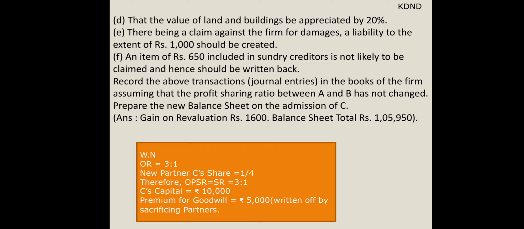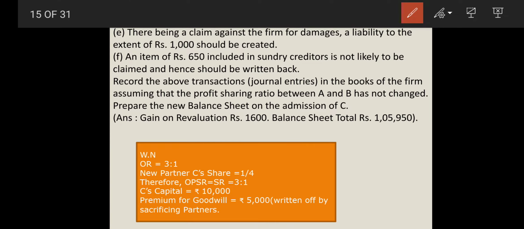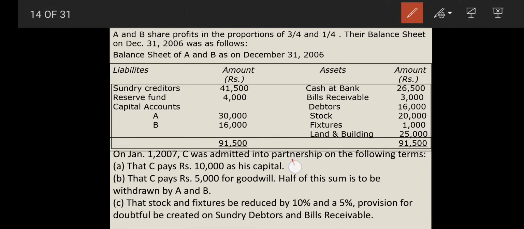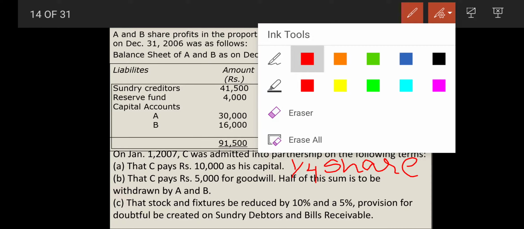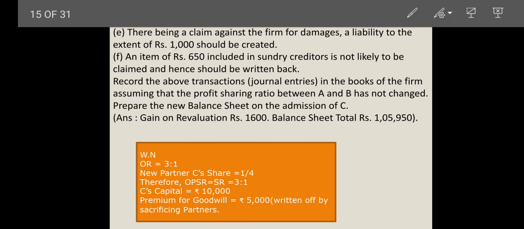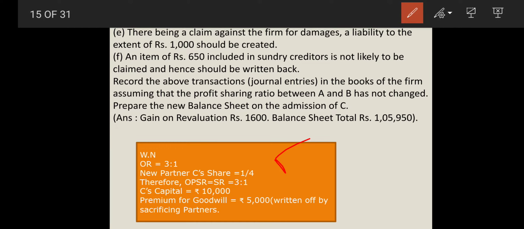Record the journal entries of this, and new partner C is admitted with a 1/4 share. That is not mentioned in the question, but I am writing it over here. So when this is the scenario, the first thing you have to do is pass the journal entries, and first is capital and goodwill. So for both we have to first pass journal entries, but before that we have to find out the sacrificing ratio. You can see over here I have done the step for that.